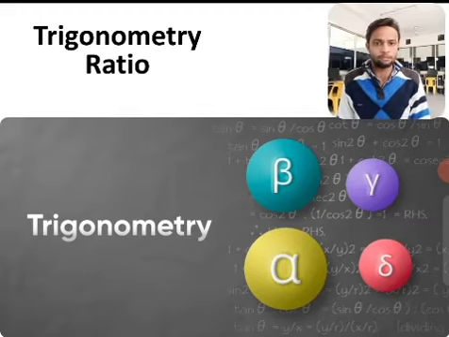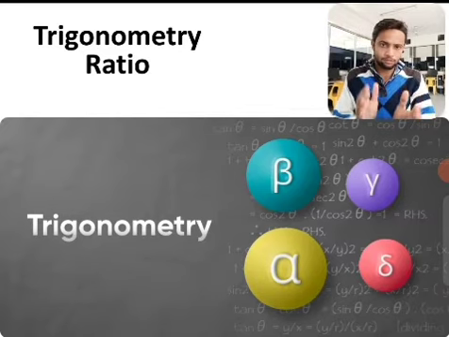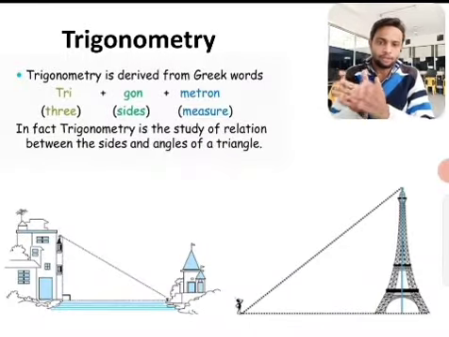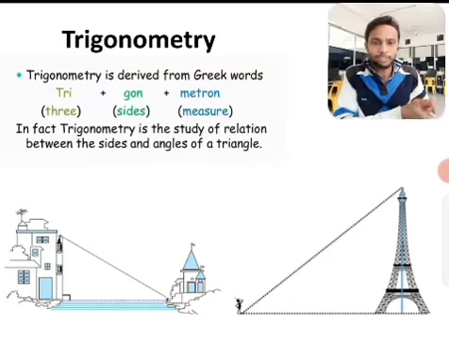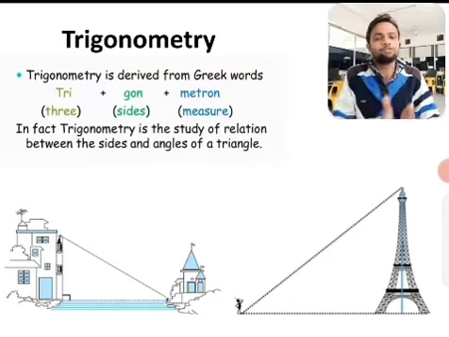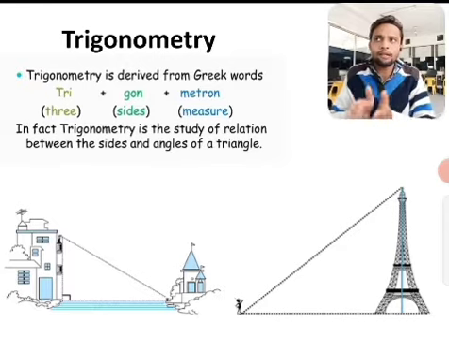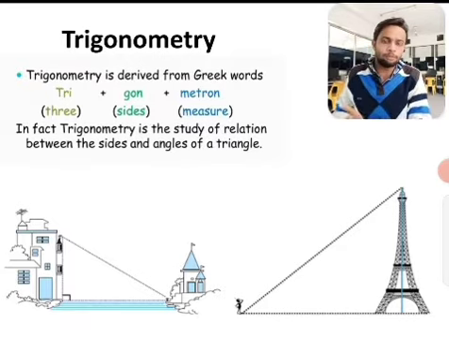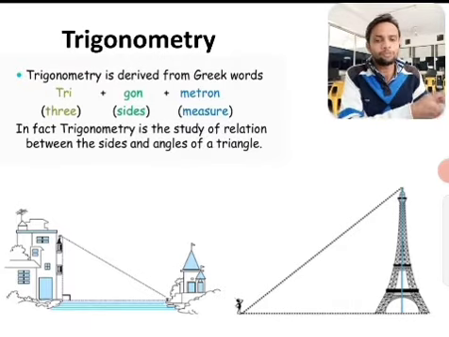That is trigonometry. Guys, actually trigonometry is derived from Greek words, and the meaning of trigonometry is: tri means three, gono means sides, and metron means measuring. So, measuring the three sides of a triangle. In fact, trigonometry deals with the relationship between sides and angles of the triangle.